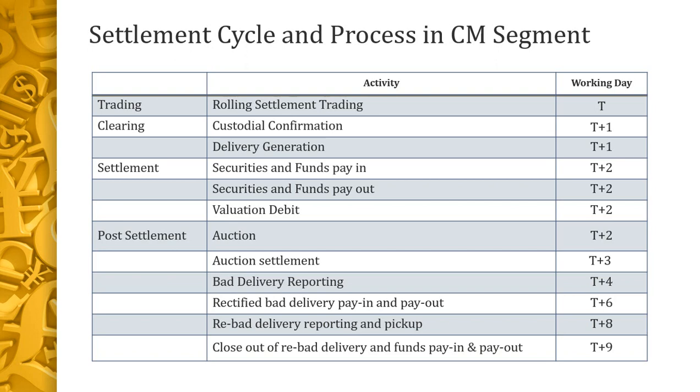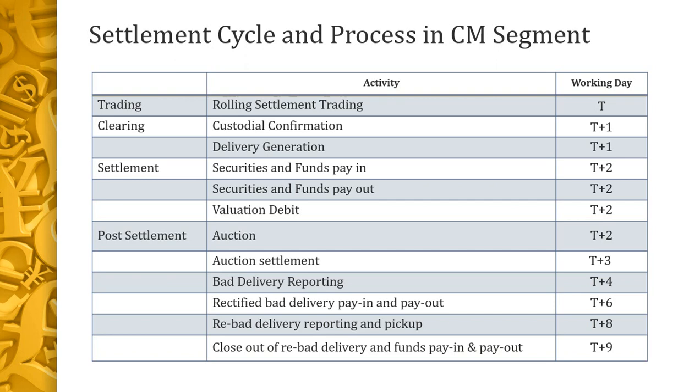Once they confirm the delivery, the share buying or selling process, delivery generation happens on the same day. Next day, T+2 days, the settlement of funds happens, where funds either have to come in or go out.